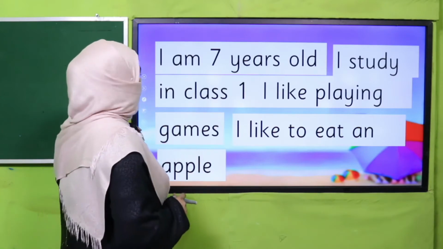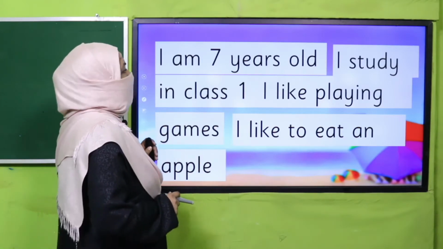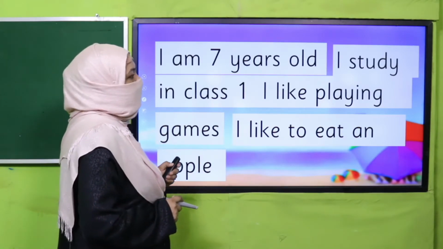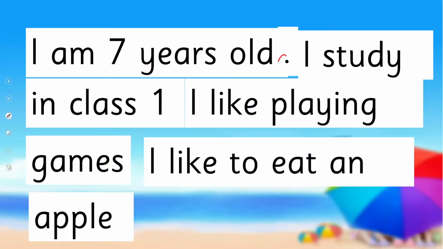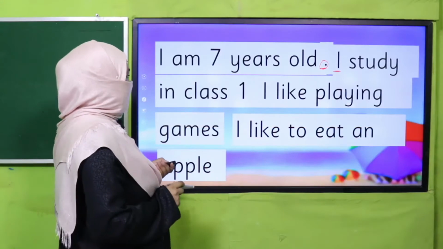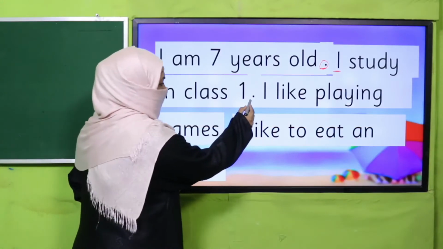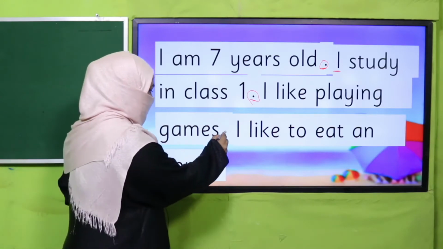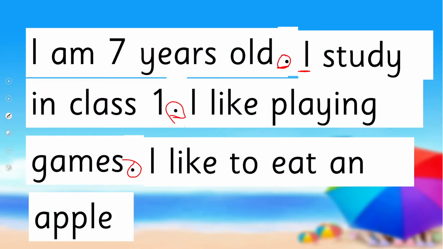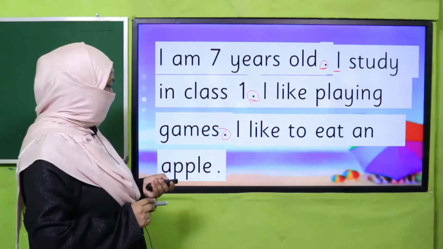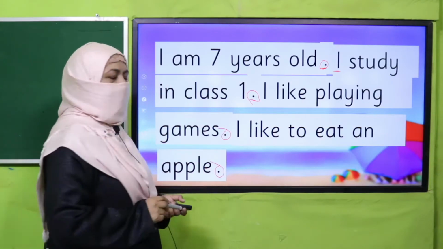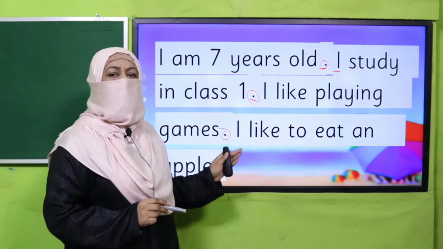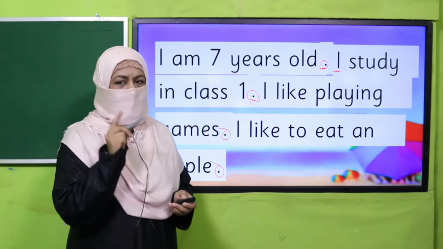Where I'm ending a sentence, I am 7 years old, I need to put a full stop here. The next sentence starts from here. I study in class 1. I like playing games. I like to eat an apple, full stop. Right? So this is how at the end of a sentence we place a full stop.